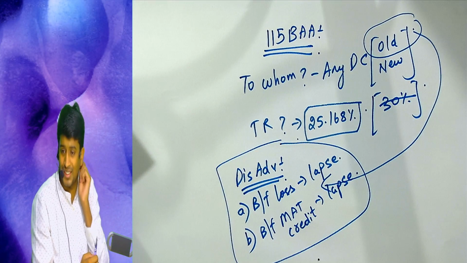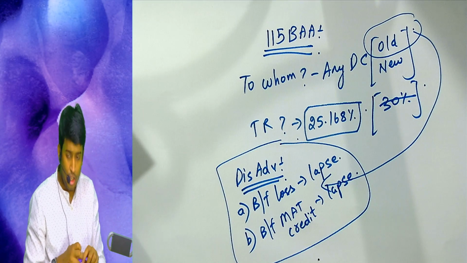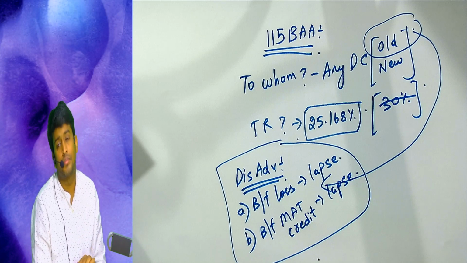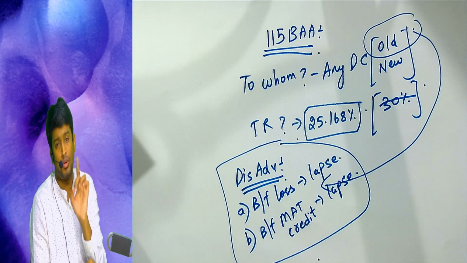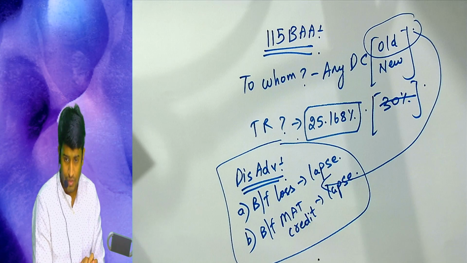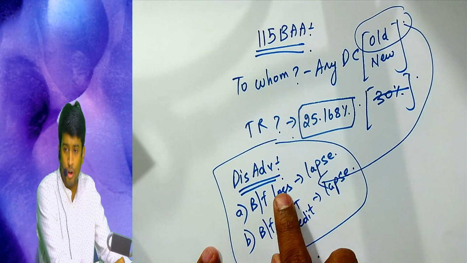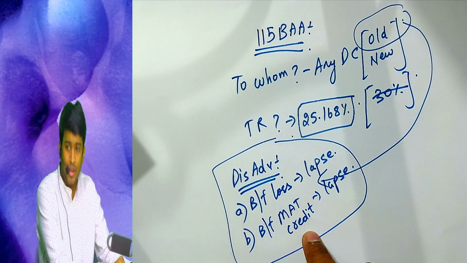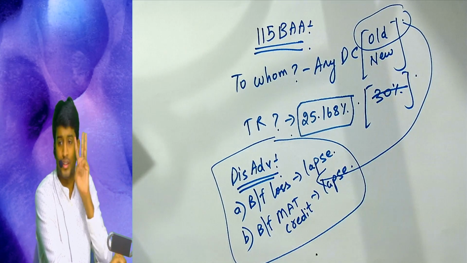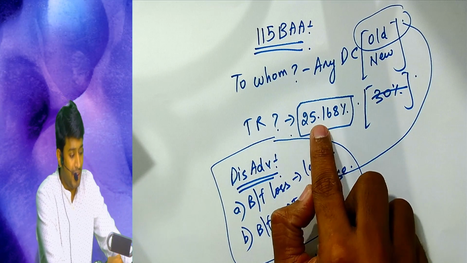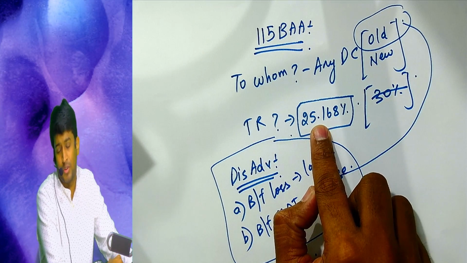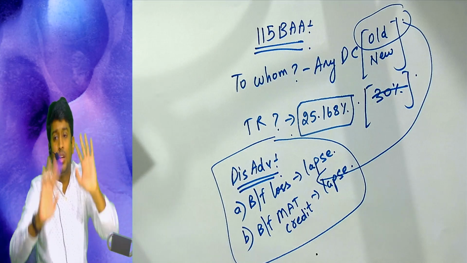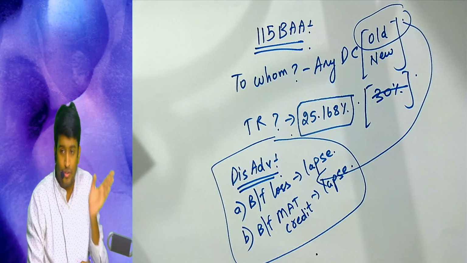So can I say, sir, if you are Infosys, you do not have any brought forward loss, you do not have any brought forward MAT credit. Previously you were paying 30%, now you can pay 25.168%. Only point is you have to give up those sections to the government which you cannot avail. Those same we have to cover.